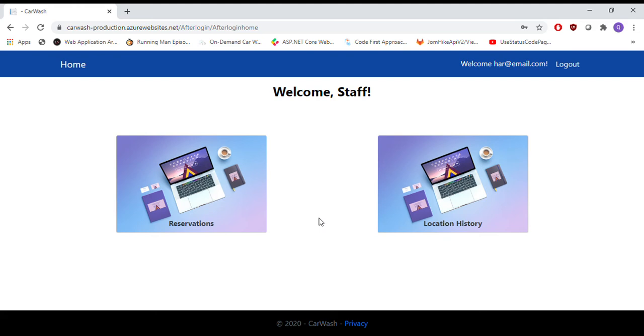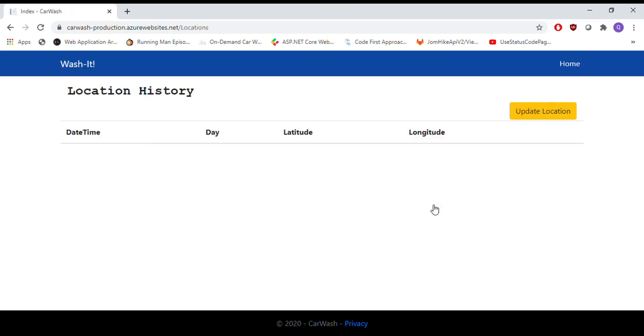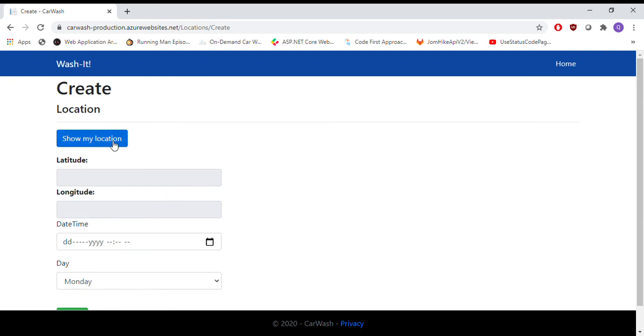Okay, as we can see, this is the homepage for staff, and staff able to manage reservation, manage the payment, and then need to update the location. So this location is where once staff has arrived at the customer's address, they need to update the location in order to notify admin.